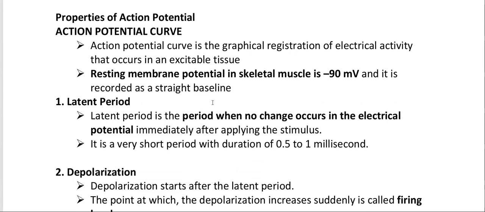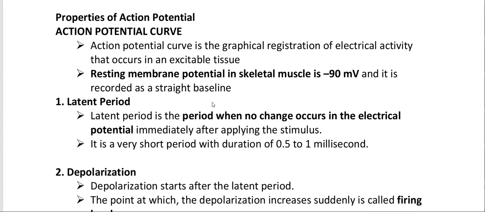Properties of action potential. Action potential curve. The action potential curve is the graphical registration of electrical activity that occurs in an excitable tissue. Resting membrane potential in skeletal muscle is minus 90 millivolts and it is recorded as a straight baseline.